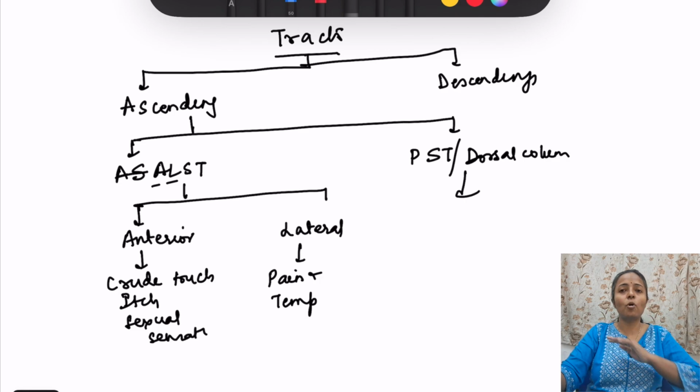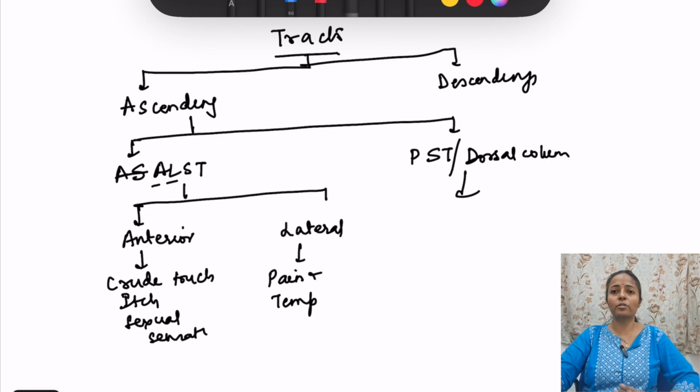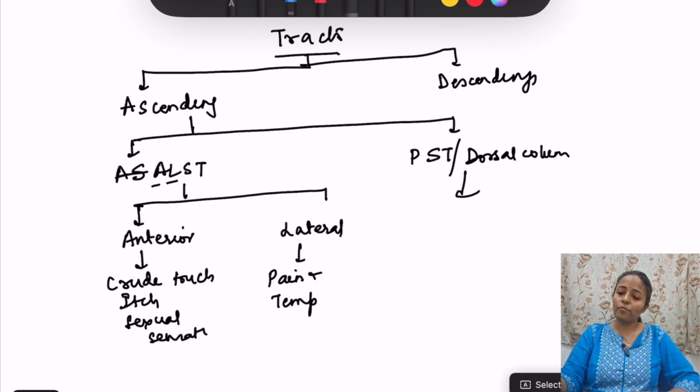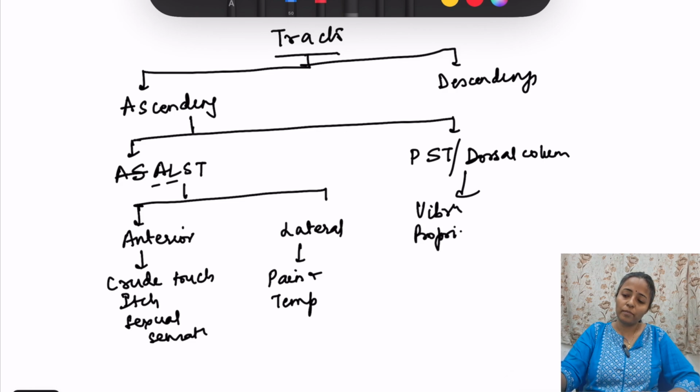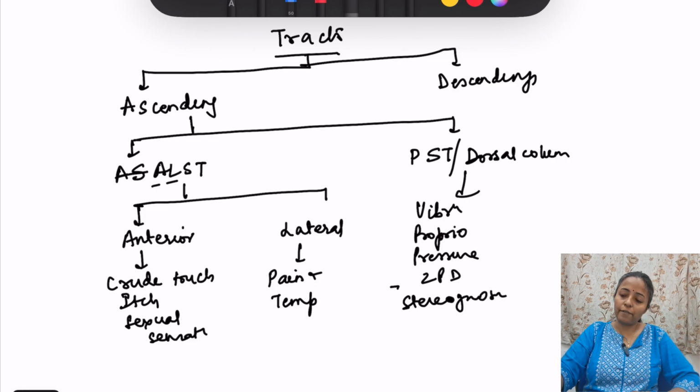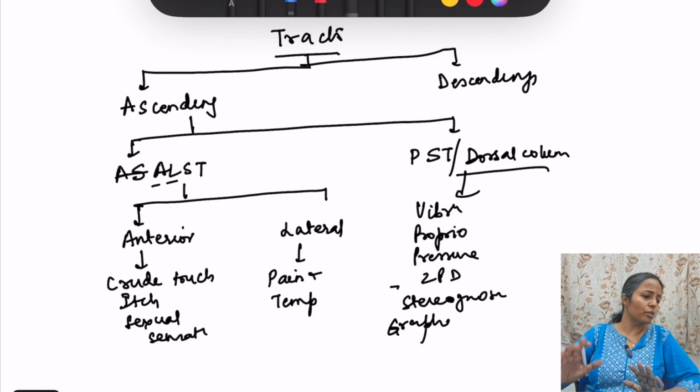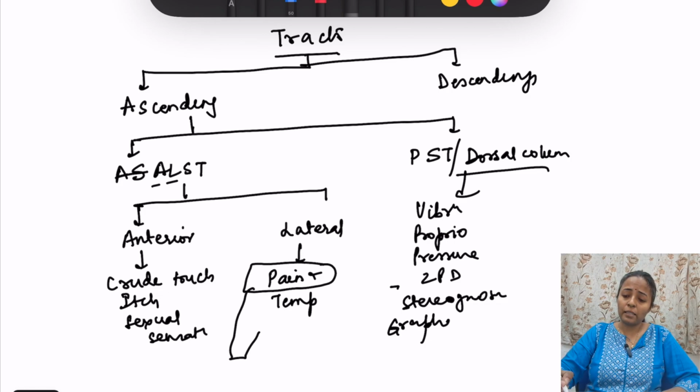Then dorsal column, all other sensations are carried by dorsal column. These are advanced sensations. So these include dorsal column. What are the sensations? Vibration, proprioception, pressure, 2-point discrimination, stereognosis, okay, and graphesthesia, all basically others that is carried by dorsal column. So this is about the ascending tracts, and in this you remember some point about pain, that question is asked